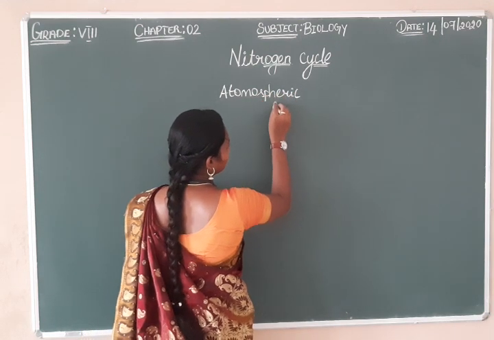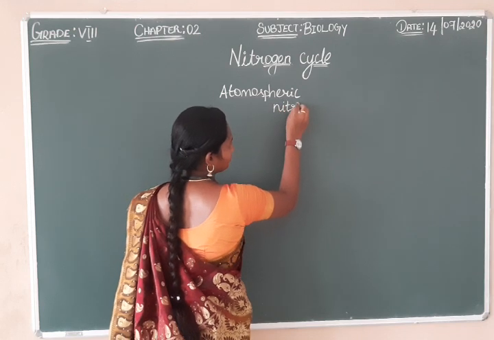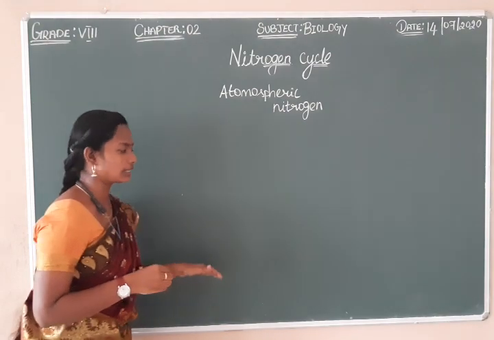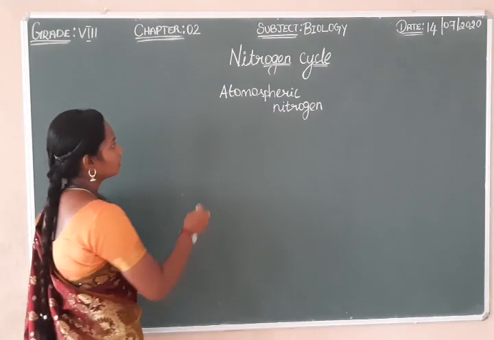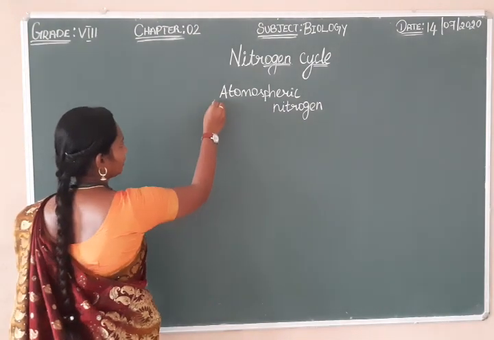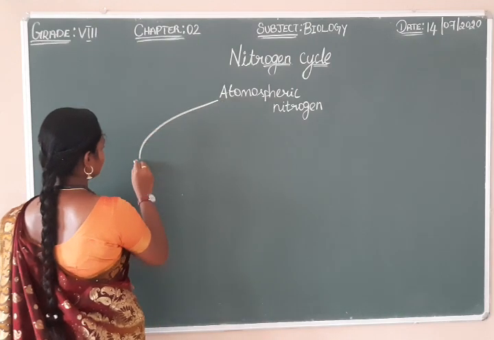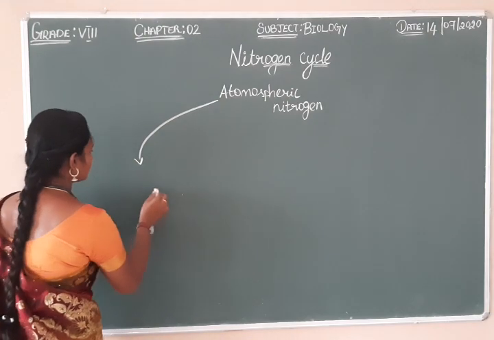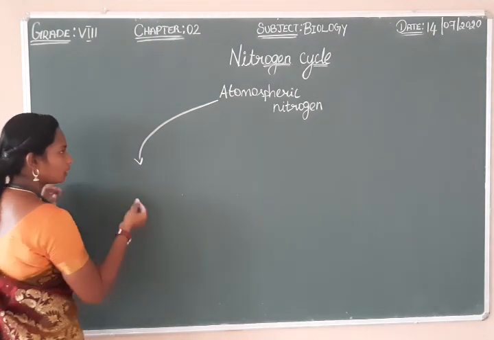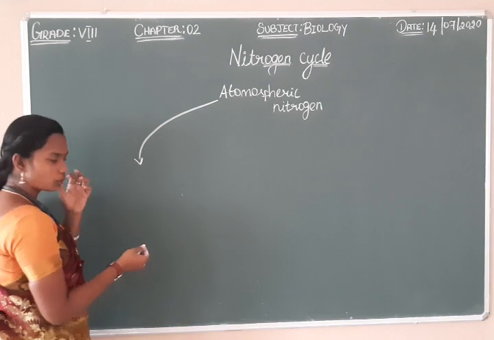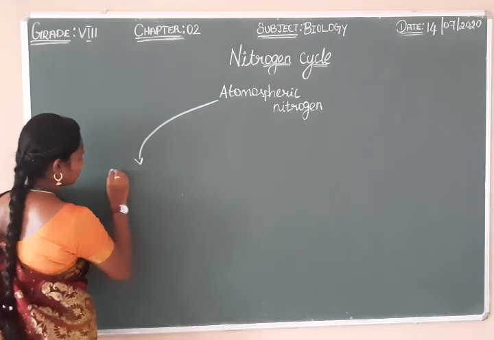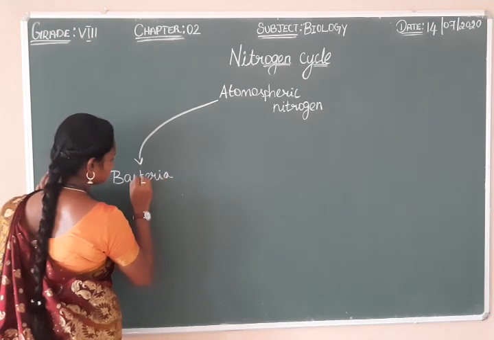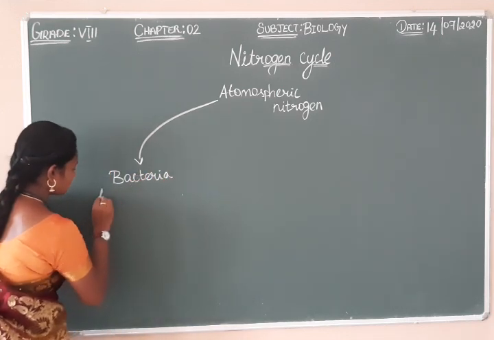From the atmosphere, it has to reach the land, and that is via two ways. One is by the action of bacteria, the rhizobium and the blue-green algae. These bacteria fix nitrogen.